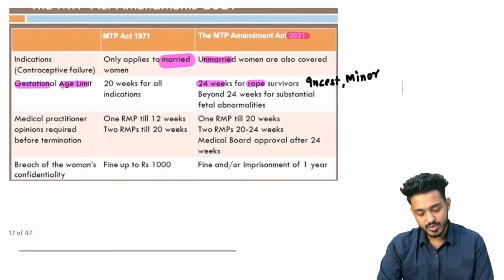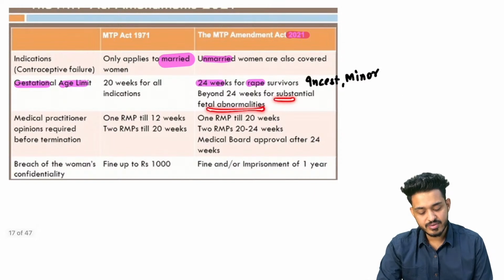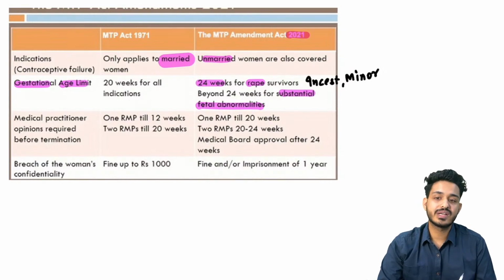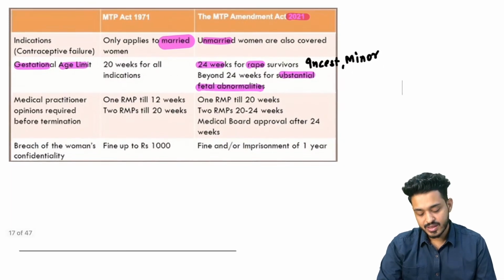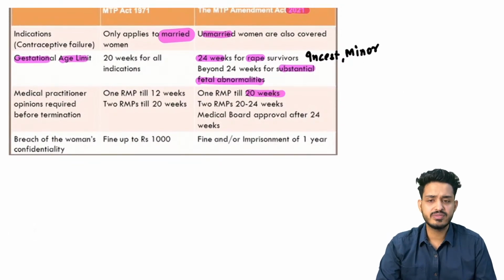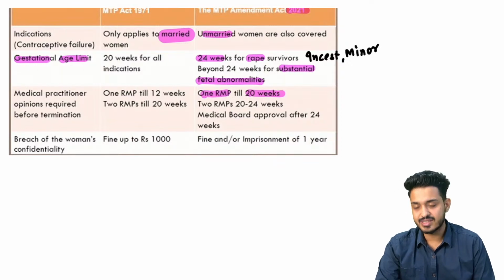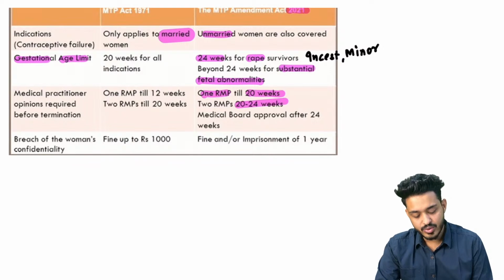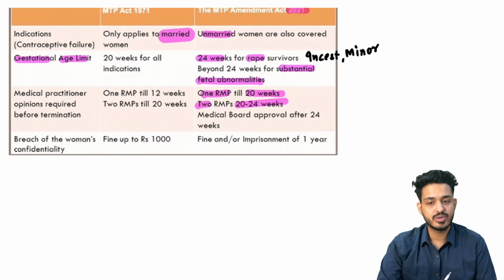Beyond 24 weeks for substantial fetal abnormalities. अगर बच्चे को कोई अच्छी खासी बीमारी है, then we can go for abortion even after 24 weeks. Okay, कितने डॉक्टर होने चाहिए? Now it was till the 20th week, one registered medical practitioner, RMP, will be enough. 20 के बाद में you need to have how many doctors? Two doctors should be there.